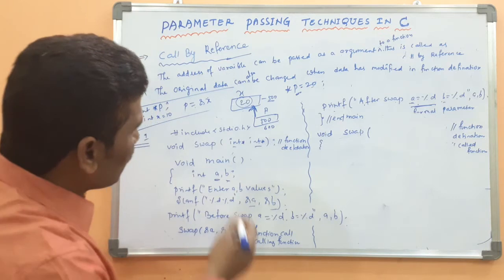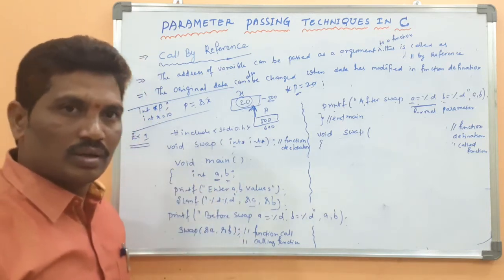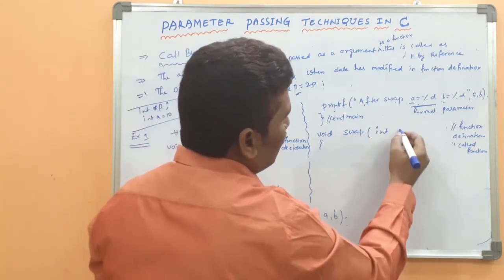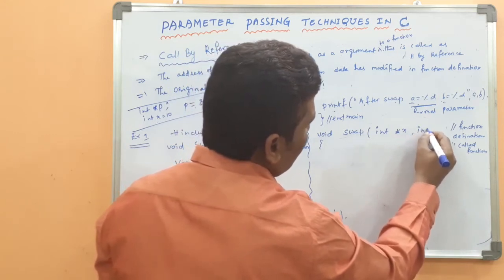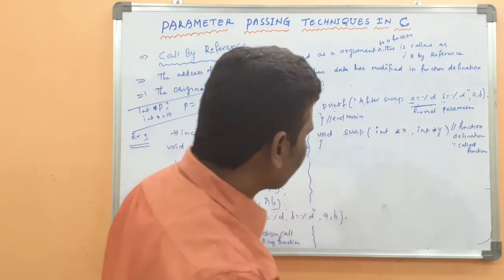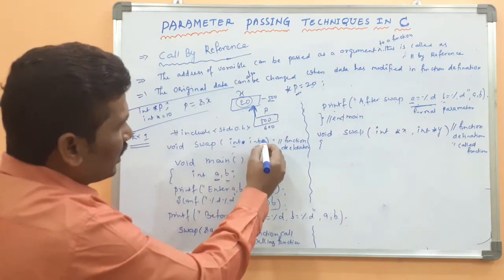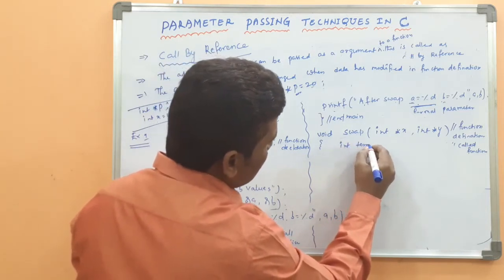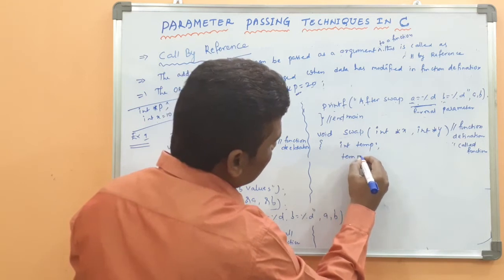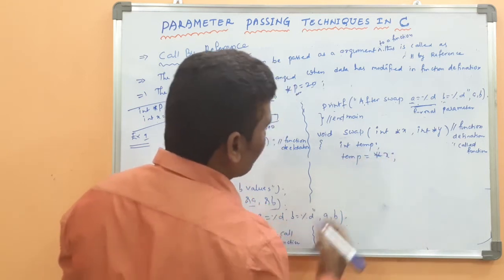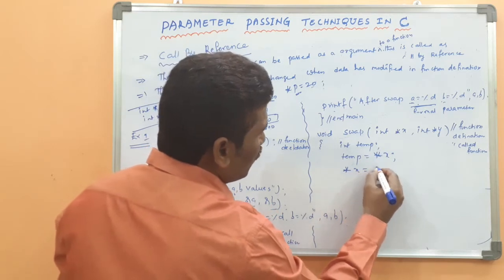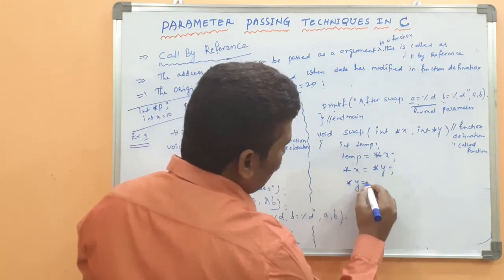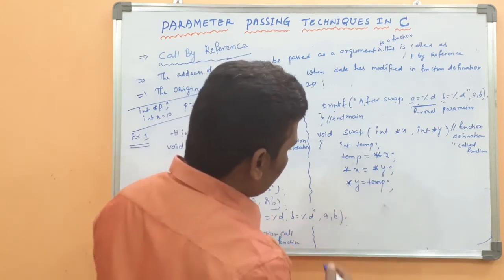Here the concept is also applied in call by reference. Int pointer x, int pointer y, that's why they are pointers. Then int temp, then temp equal to pointer of x, pointer of x equal to pointer of y, then pointer of y equal to temp, then close.